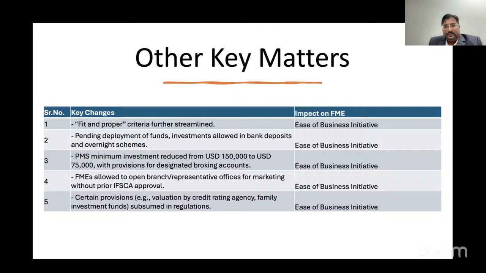For PMS, earlier the investment required was 1.5 lakh USD. Now it is 0.75 lakh USD. So smaller-ticket clients are also invited to the PMS services, and they can onboard the investors. This also increases the volume of the PMS services happening here at Gift City, and also invites many new PMS to Gift City.